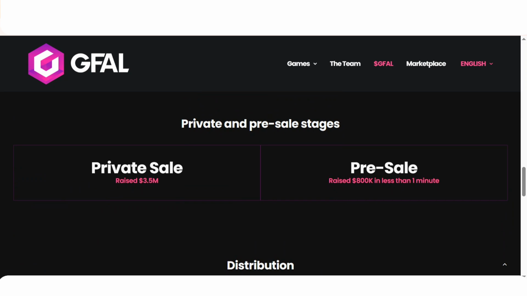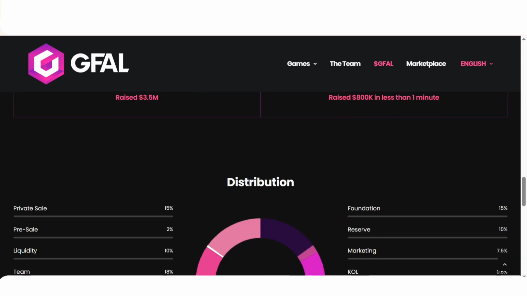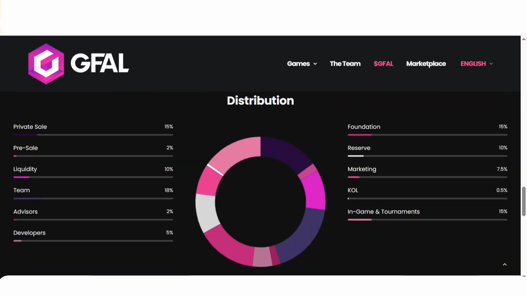Here are the biggest details I was sharing with you, the distribution of the total supply. The private sale has 15%, pre-sale 2%, liquidity 10%, team 18%, advisors 2%, developers 5%, foundation 15%, reserve 10%, marketing 7.5%, and KOL 0.5% in the game and the tournament.